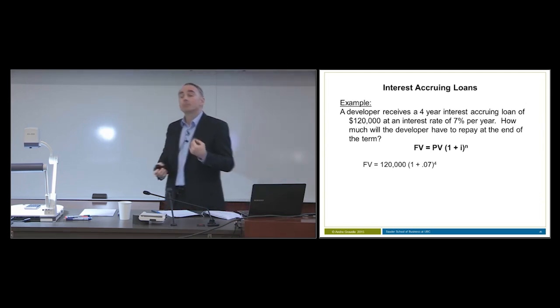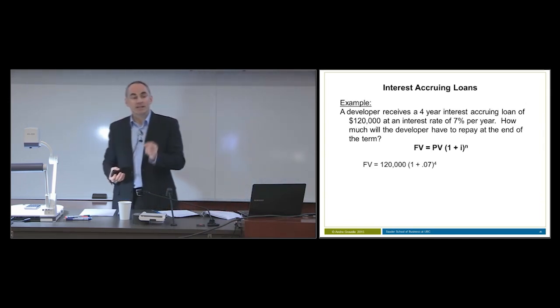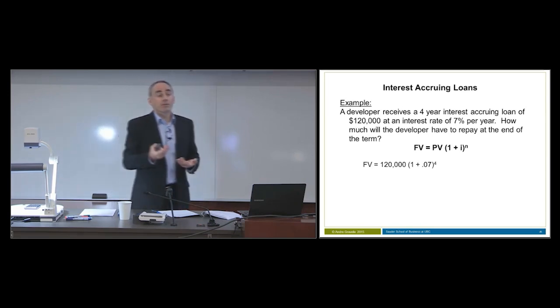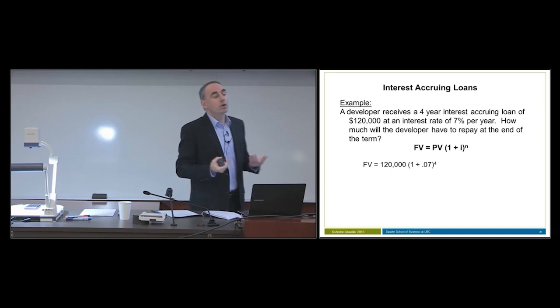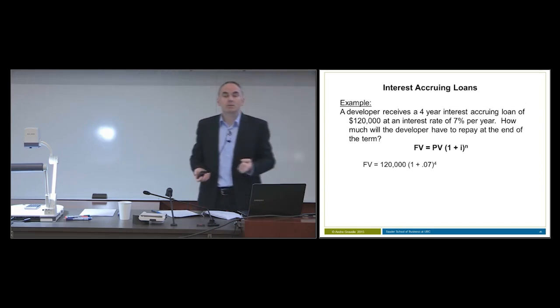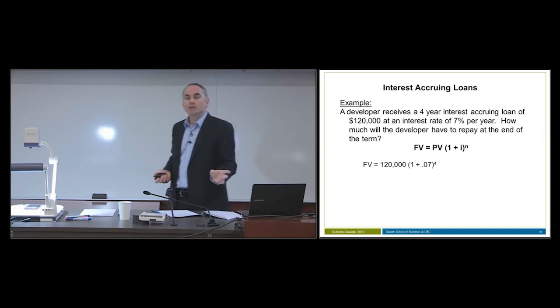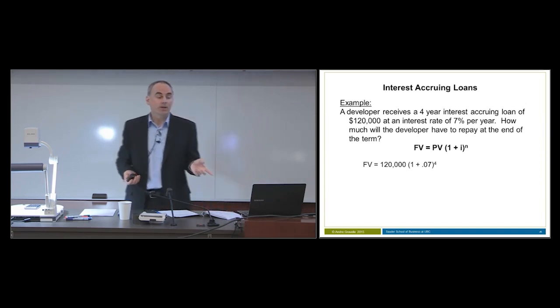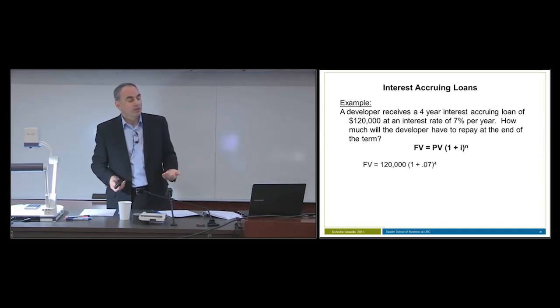The interest rate is 7% per year, and we'll write that as a decimal, 0.07. And it's raised to the power of 4 because there are 4 annual compounding periods in this loan. So we'll go through the steps as we did earlier. Deal with the brackets first, then the exponent, then the multiplication. Step one will be dealing with the brackets.